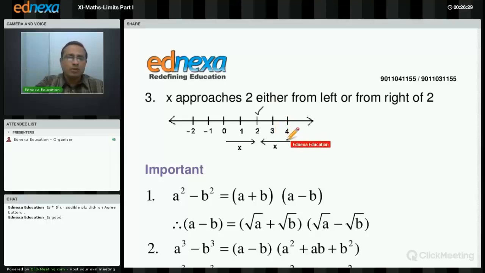The initial value can be 4, but the next value cannot be 4.1 because x has to approach 2. So the next value can be 3.9, maybe 3.1, but the limiting value is 2 only. Now what about this? x approaches 2 from the left of 2. The initial value may be minus 2, but the next value can't be minus 3 because x approaches 2. Is that clear? The third part is very important and you will study this in detail in 12th standard in the topic continuity.